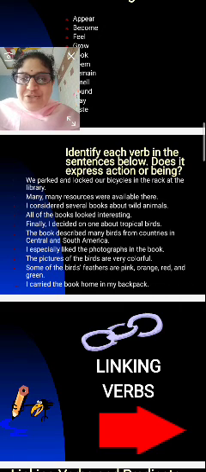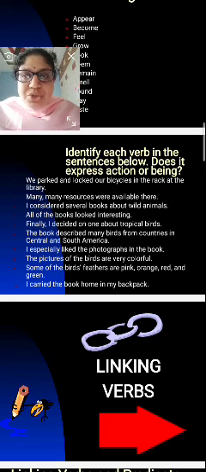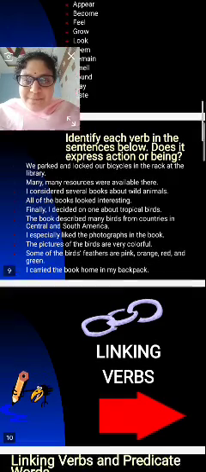The first one: we parked and locked our bicycles in the rack at the library. Is this expressing action or being? It shows the action, because they are telling that we parked and locked our bicycles. So that comes under the action. Next: many resources were available there. So it is not showing the action. It is the being.